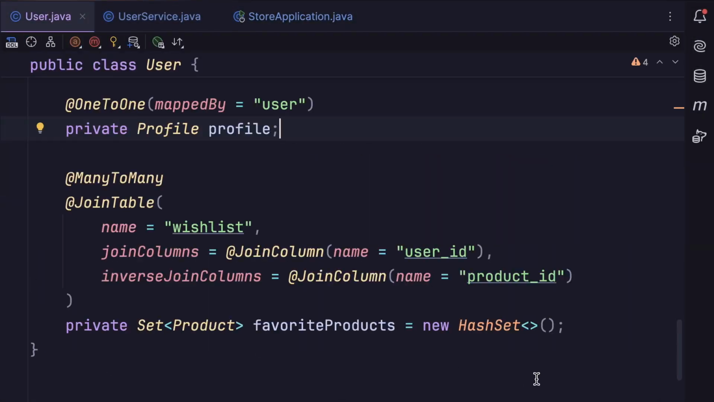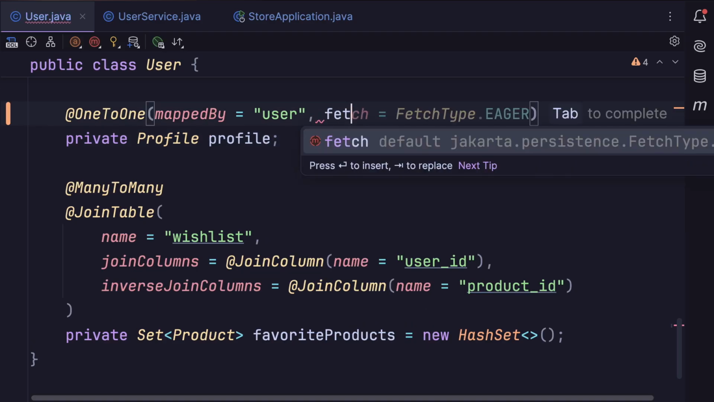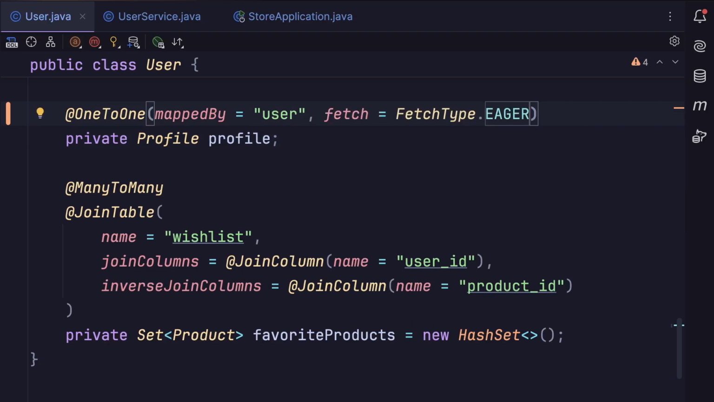Now we can change this strategy and use lazy loading. To do that, where we define our relationship, we set the fetch attribute to, now it's suggesting to use eager, but I'm going to change this to lazy. Now, right away, we see a warning. This is coming from JPA Buddy.